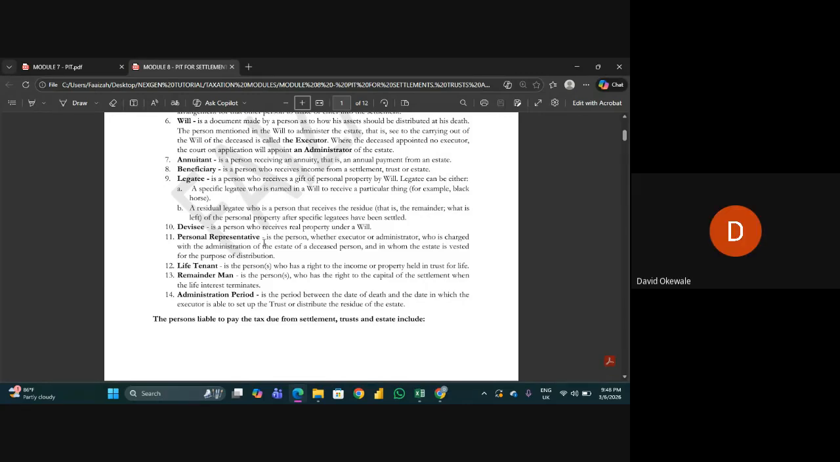I want to know what is the difference between legatee and the devisee? Legatee and devisee. Legatee receives a gift of personal property from the person. So personal property could be anything, whether tangible or intangible. But a devisee receives real property, it is not negotiable. It has to be something that is tangible. Did you get that?